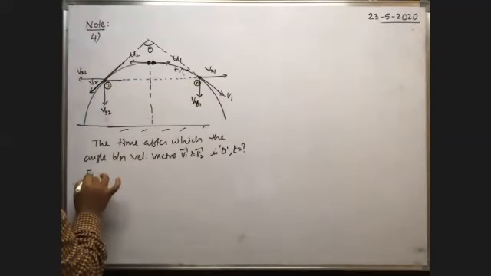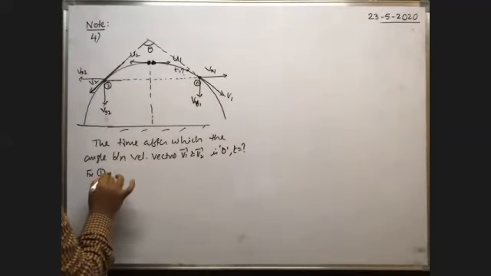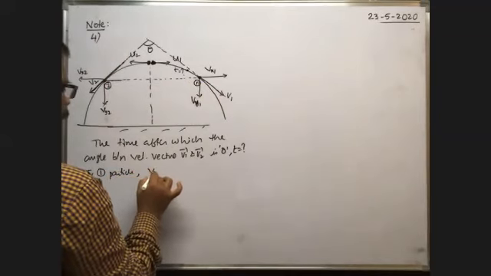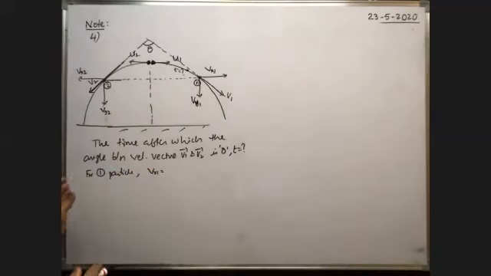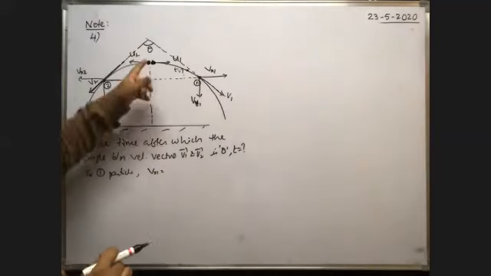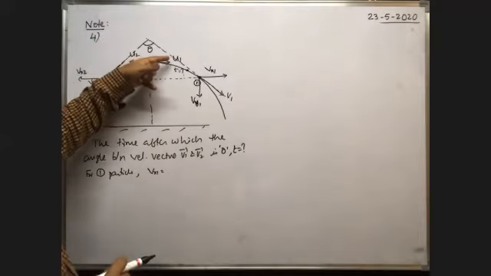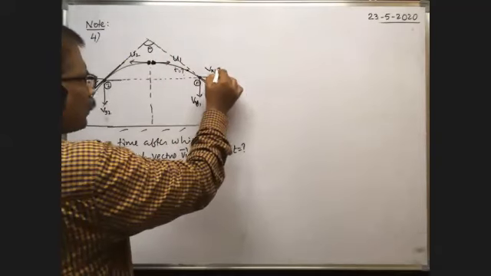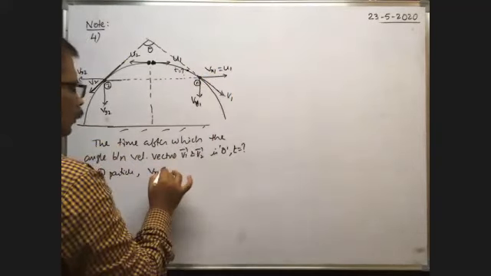For the first particle, tell me, what is the horizontal component of velocity vx1 after t seconds? As it is fired with a velocity u1 horizontally, at any point the horizontal component of velocity is u1 only. So u1.